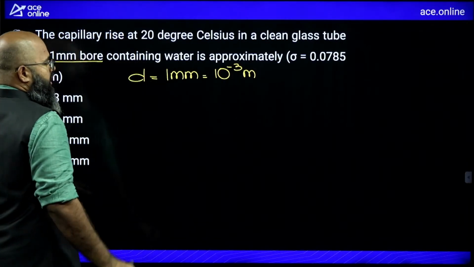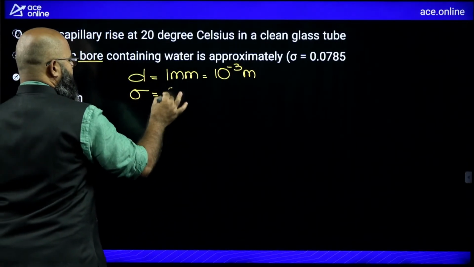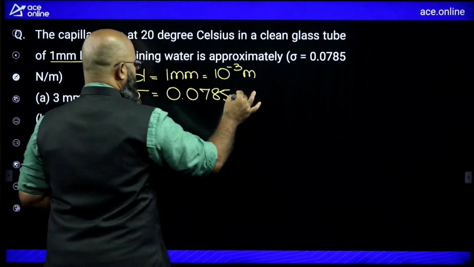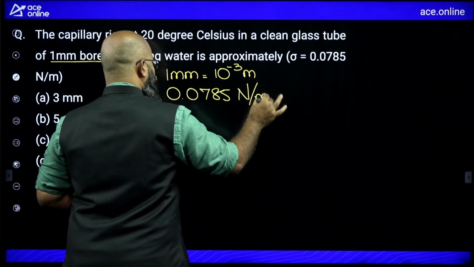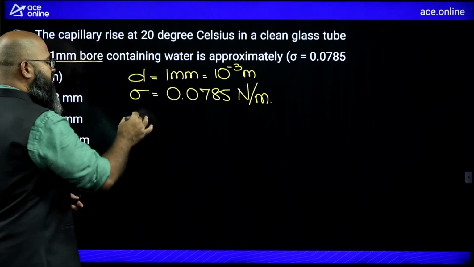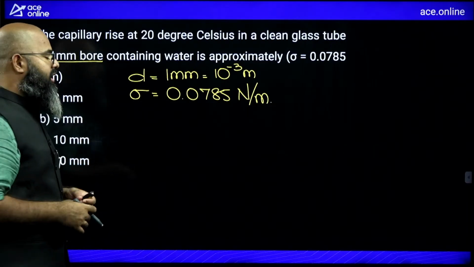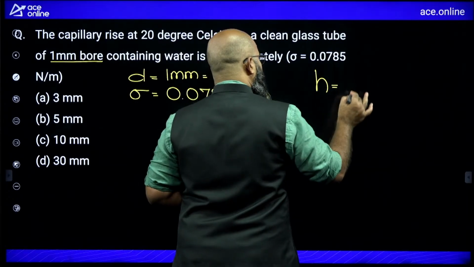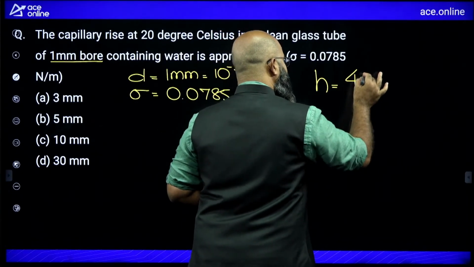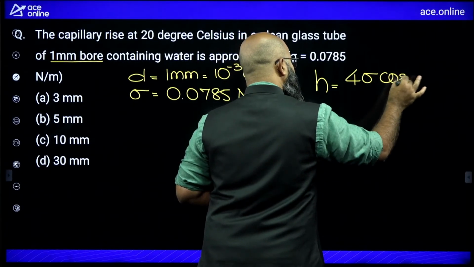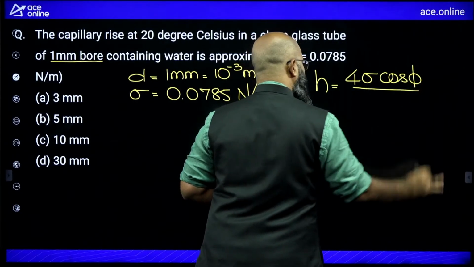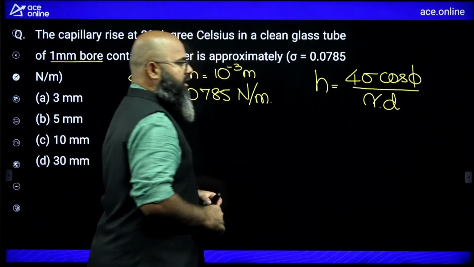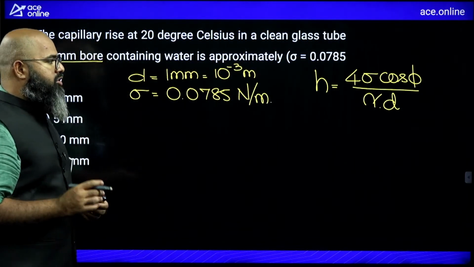Okay. Sigma is given to you as how much? It is given to you as 0.0785 Newton per meter. I personally prefer to write everything in SI units, so later on it will be easy for me to get the answer. Now see, the value of H is equal to how much? In a glass tube it is 4 sigma cos phi, where phi is your contact angle, divided by gamma times D.